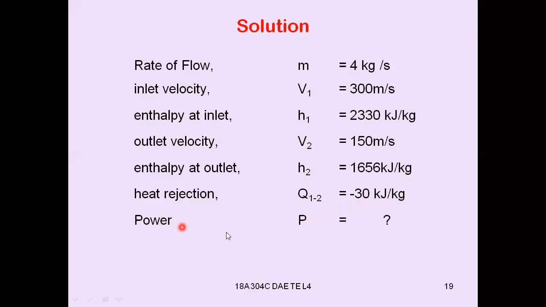So power required should be calculated by neglecting the potential energy. Let us substitute the formula studied earlier for the energy equation, that is Q12 minus W12 equal to m into h2 minus h1 plus (v2 square minus v1 square) by 2 plus g into (z2 minus z1), whereas z1 is equal to z2, that's why that will be neglected. The remaining formula will be taken into account, then you can calculate the work done.